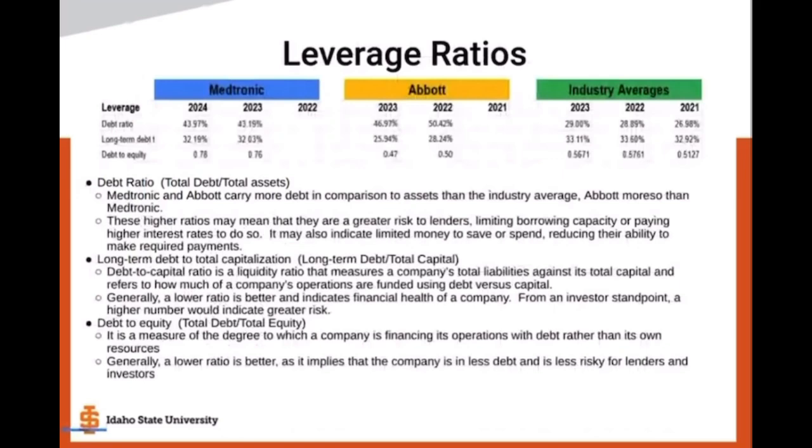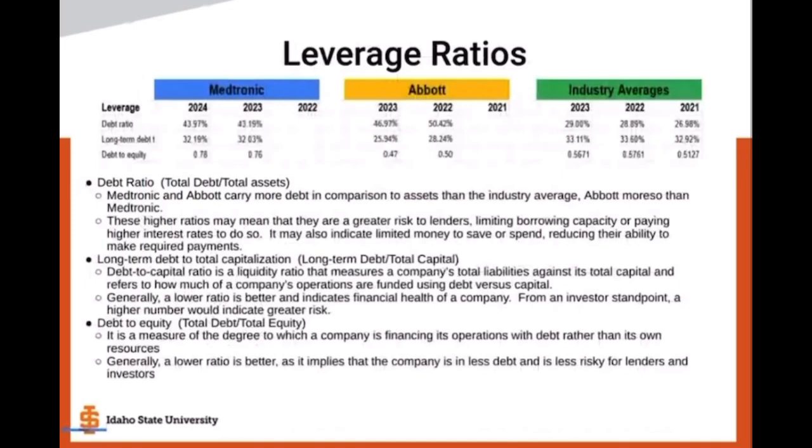So from an investor standpoint, a higher number would indicate greater risk. So for Medtronic and Abbott, pretty much in line with industry averages, Abbott even a little bit less so. Very different ratio of the long-term debt to total capitalization in comparison to the debt ratio.